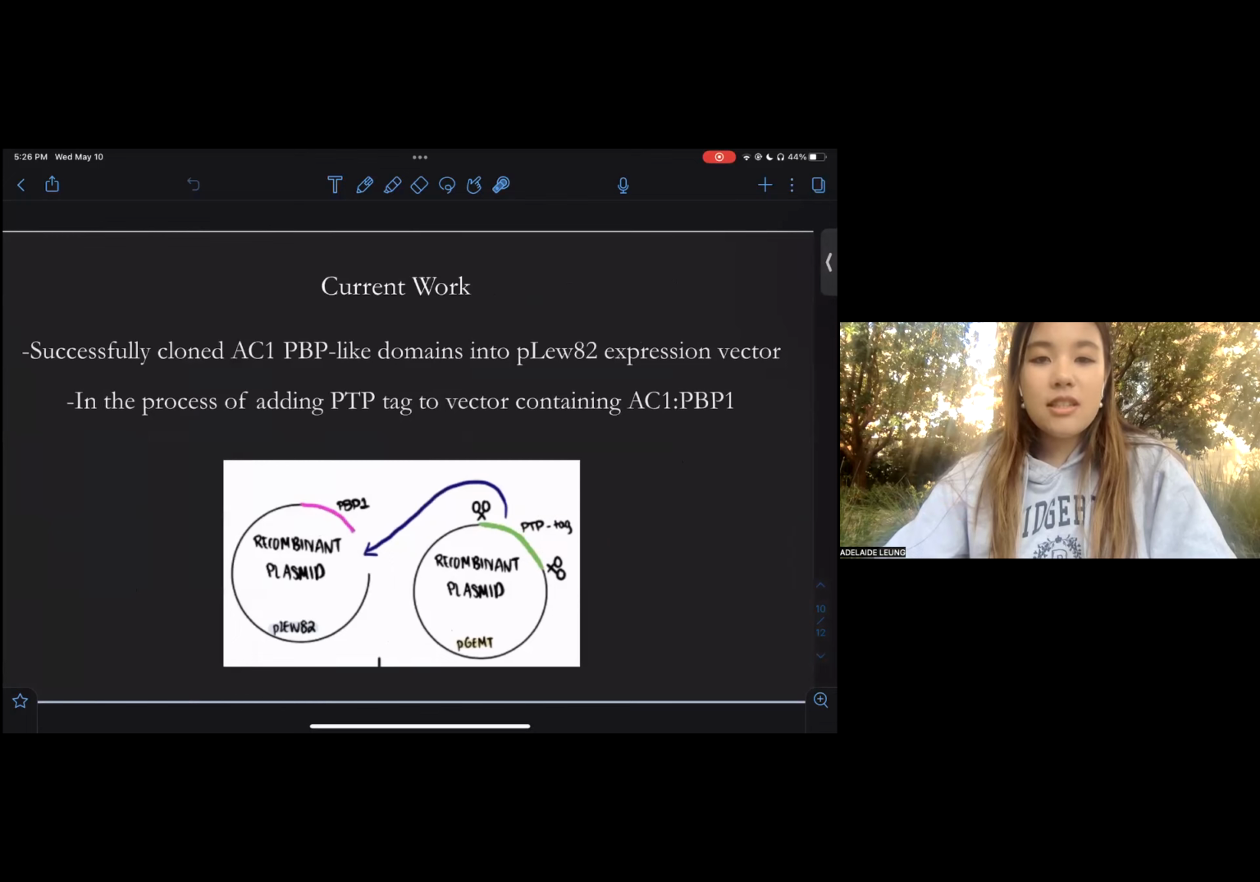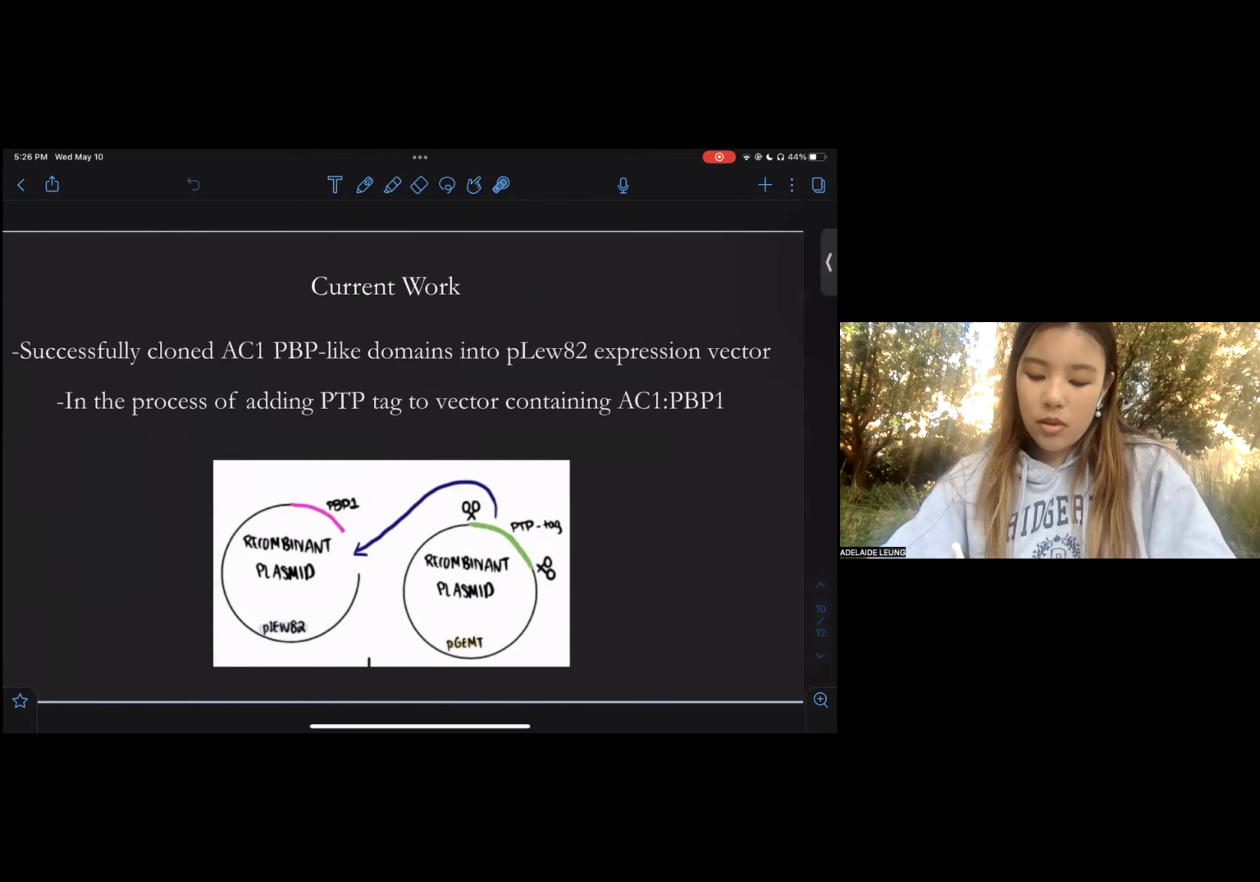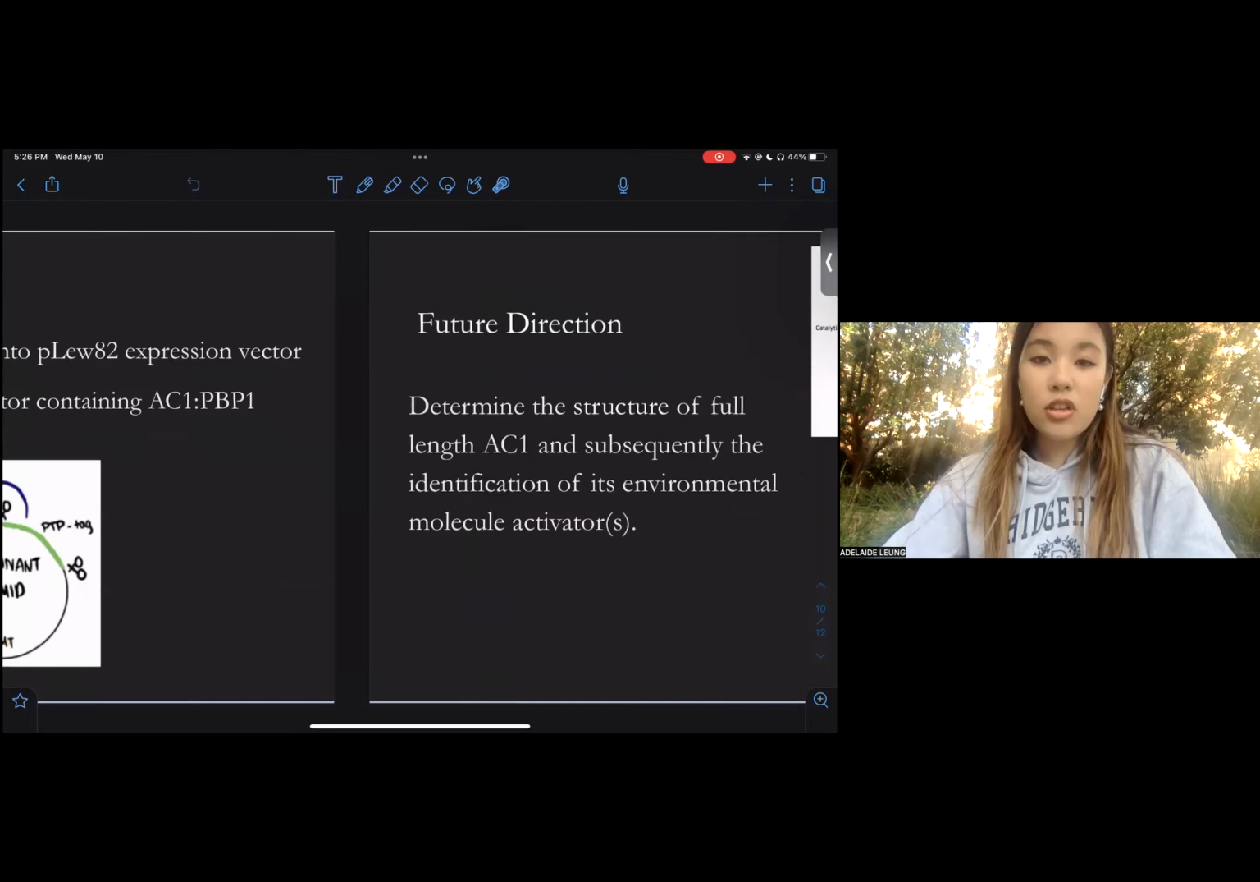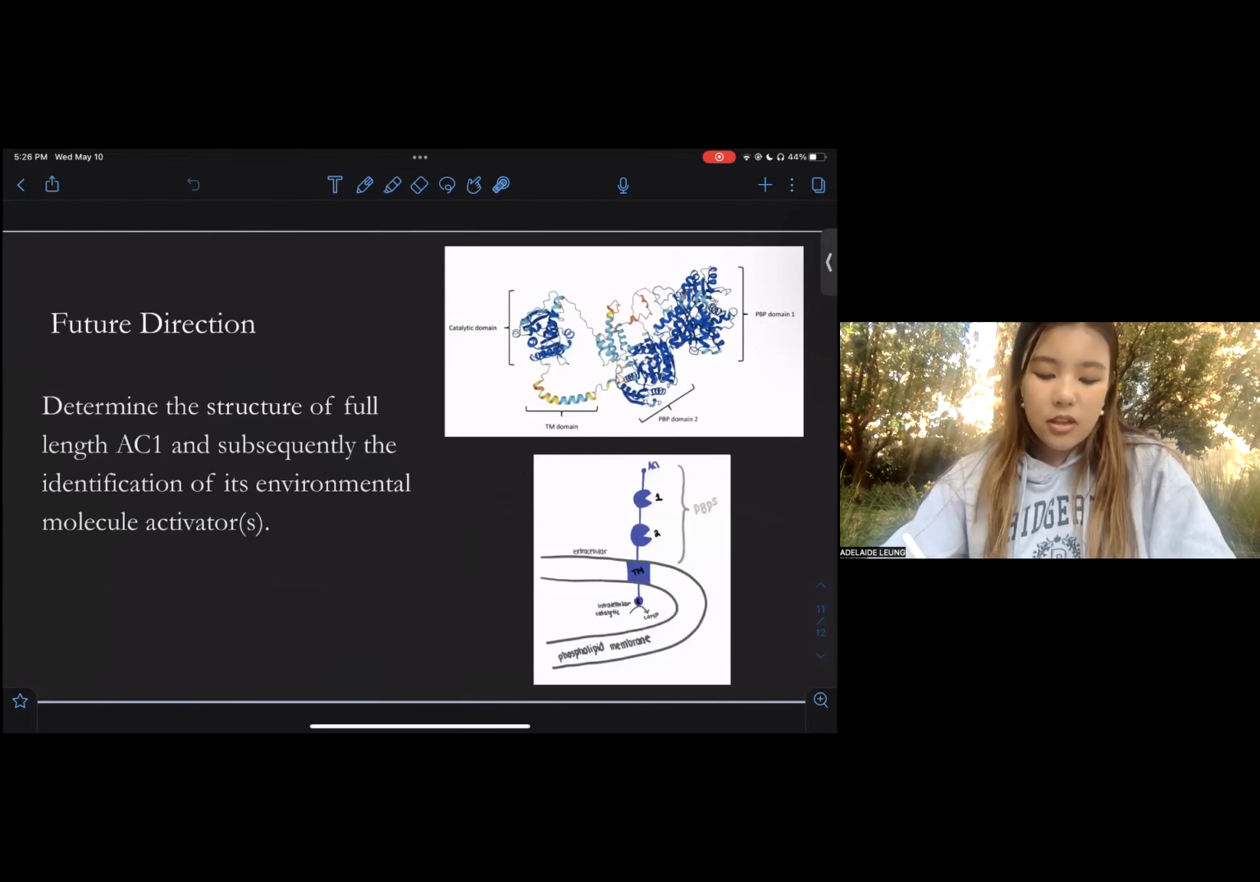Now, the future directions, after identifying both of the PBP domains and their structure, is to determine the structure of the full-length AC1, which is this entire complex right here, and subsequently the identification of its environmental molecular activators. It is my hope that the identification of the binding ligand, along with the 3D reconstruction, will not only be a strong contributor towards vaccine development, but will also allow us to understand how these deadly pathogens interact with their environment using putative ligands or molecules.